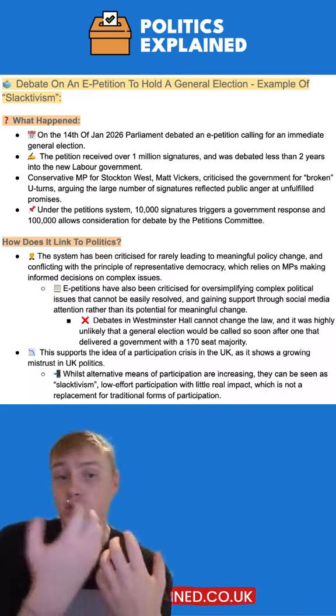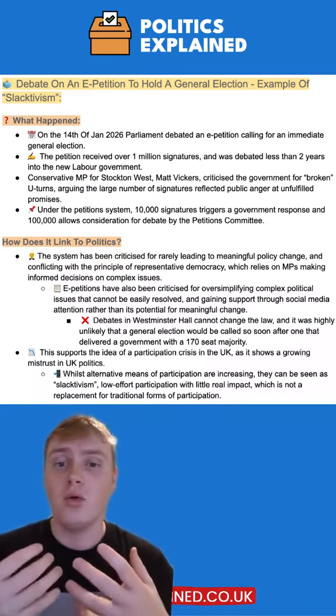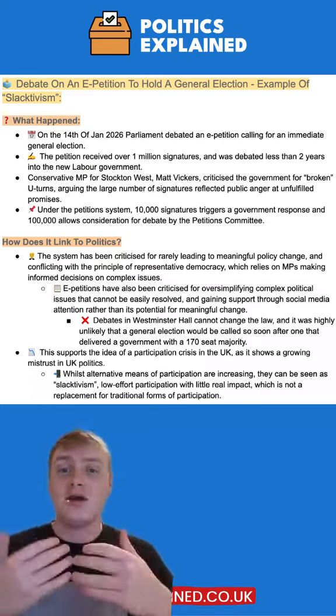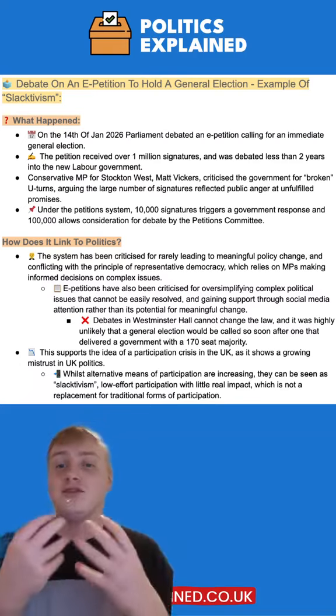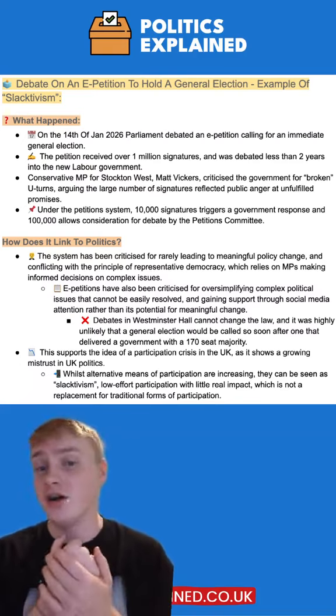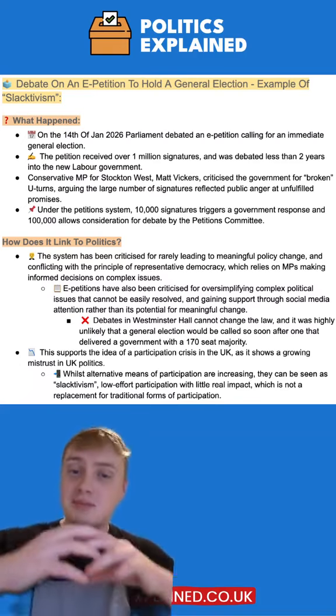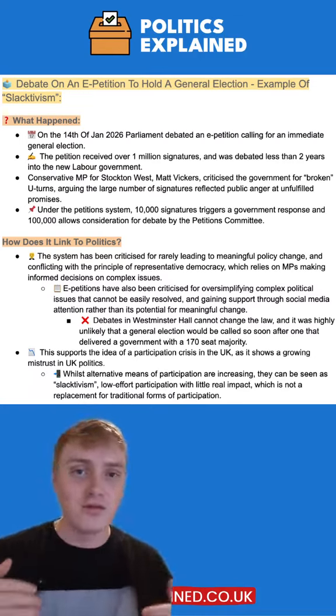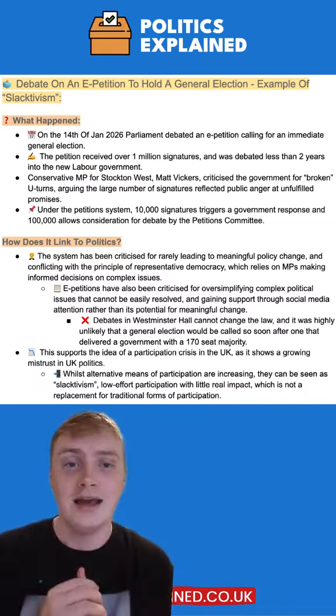And on the one hand, you could argue this is a really good example of direct democracy and direct participation in UK politics, and that actually we don't have a participation crisis because people across the country, voters, are getting involved in ways such as this where they can directly get involved.